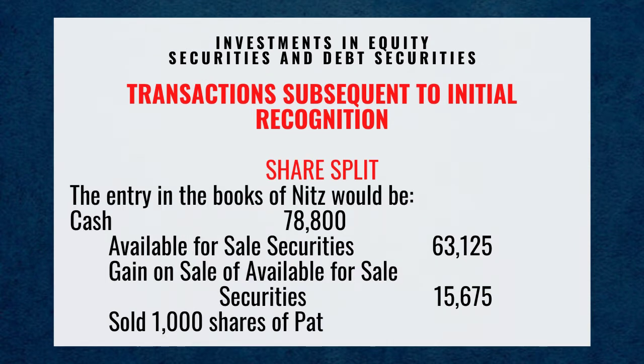The entry in the books of NITS would be: debit cash for 78,800 pesos, credit available for sale securities 63,125 pesos, gain on sale of available for sale securities 15,675 pesos.